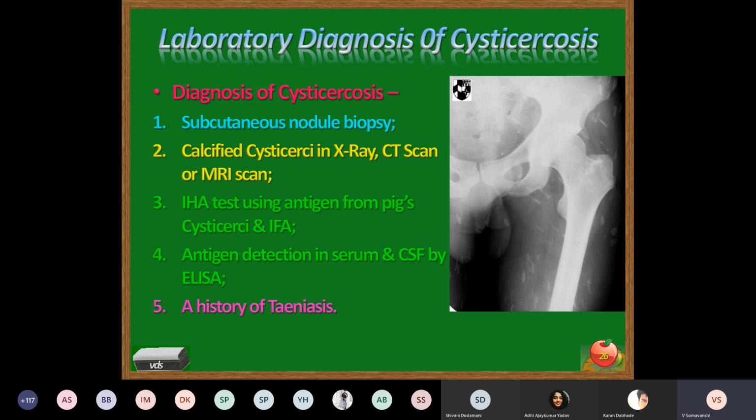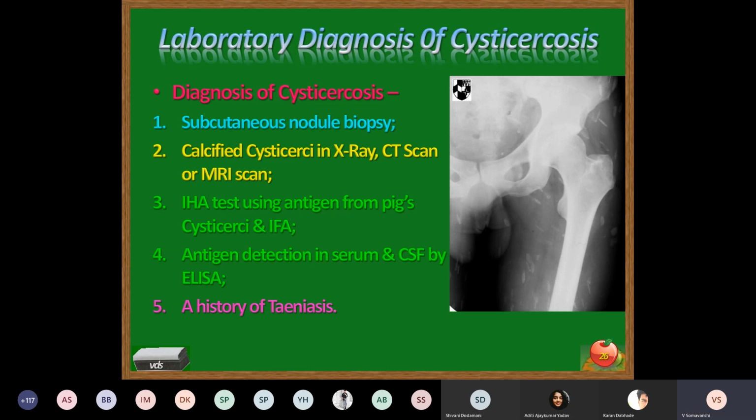Diagnosis of cysticercosis in human being, as cysticercosis is seen only in case of Taenia solium. In the muscular organs, you can observe the presence of cysticerci. In the subcutaneous tissue also, you can observe the nodular lesions. If you go for a nodular biopsy, you can observe the cysticerci.